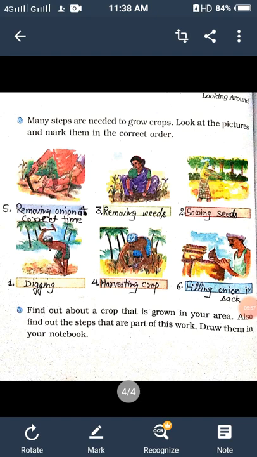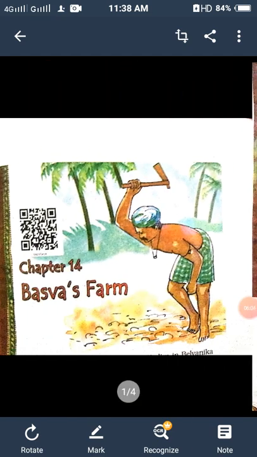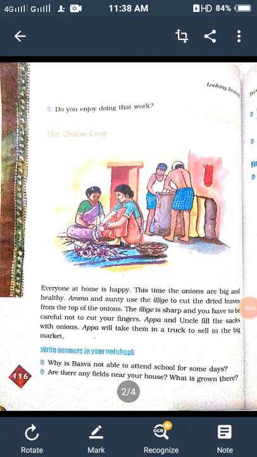So this was the process of sowing the seeds or cultivating the onion crop. I hope you must have gained some knowledge from this chapter. We will meet in the next video. I will give you some question answers and objective questions. So try to understand the chapter carefully.